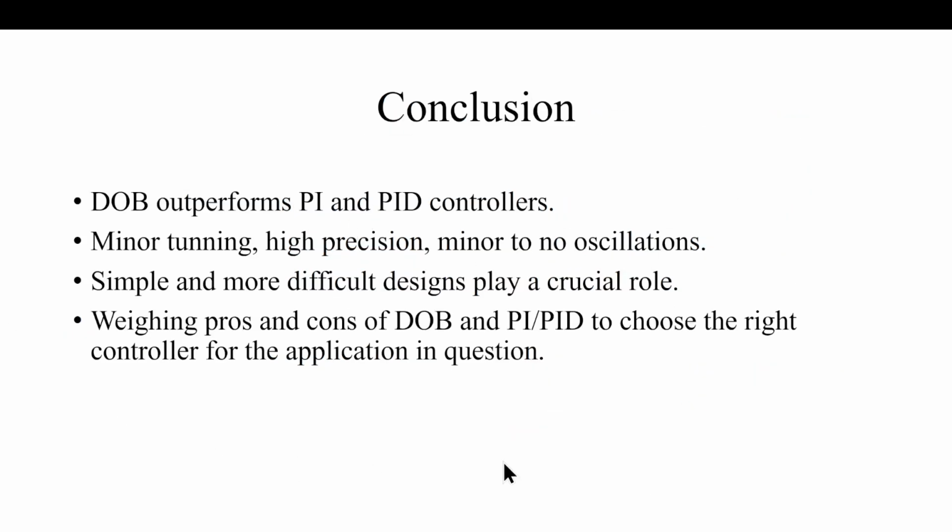In conclusion, we have seen that the DOB outperforms PI and PID controllers. Minor tuning for the DOB is required, but because of that minor tuning, we have high precision and almost minor to no oscillations. On the other hand, the PID controller is simple to design. So if you think about simplicity and complexity of the design, you can choose PID controllers. Based on the pros and cons of DOB and PID controllers, you can find your right fit for the given application in question.